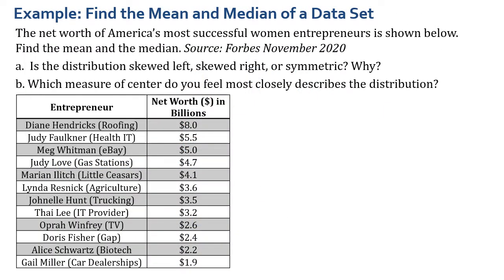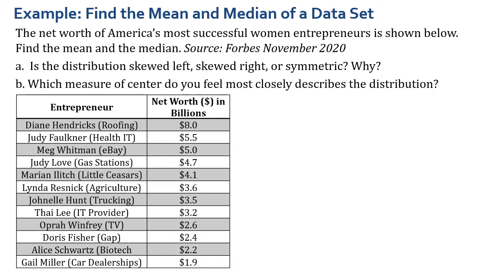Let's look at another example. The net worth of America's most successful women entrepreneurs is shown below. Find the mean and the median. This comes from Forbes, November of 2020. In this table, we have Diane Hendricks, who does roofing, net worth $8 billion. Judy Faulkner, who's in health IT, $5.5 billion. Meg Whitman, who's in eBay, $5 billion. Judy Love, who owns the Love gas stations, which you've probably seen, $4.7 billion. Marian Illich, who owns Little Caesars, $4.1 billion.